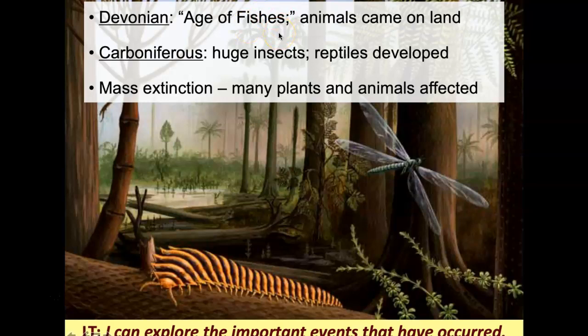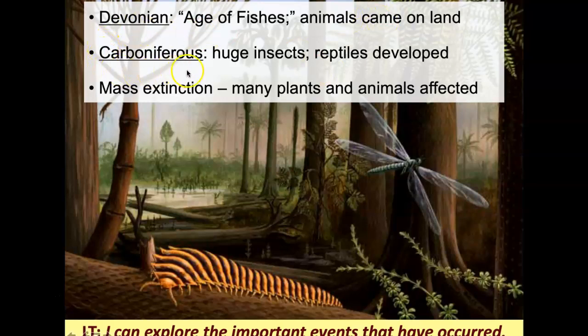So fish were very prevalent during the Devonian, and animals started to come on land. So prior to this, we had lots of animals that were in the water, a lot of biodiversity of organisms that were in the water, but now during the Devonian, you start to see animals that are living on land as well.